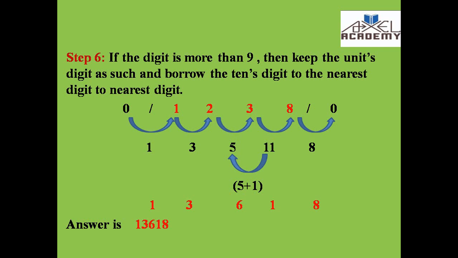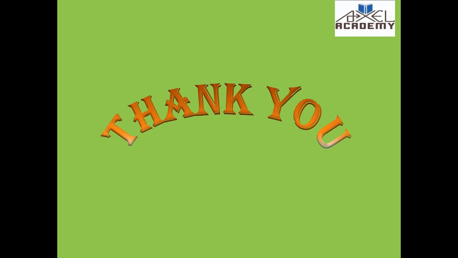So we have 8, 11, 5, 3 and 1. 11 is more than 9, so I keep the unit digit 1 as such and add the 1 to the nearest digit 5, so I get 6. So the answer is 13,618. On multiplying 1238 into 11, I get the answer 13,618.